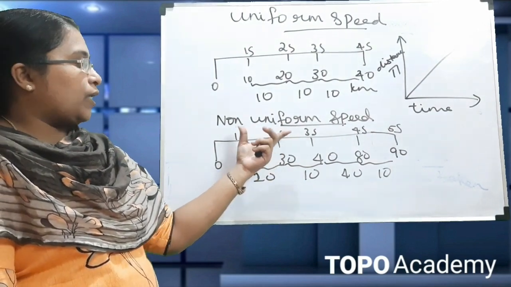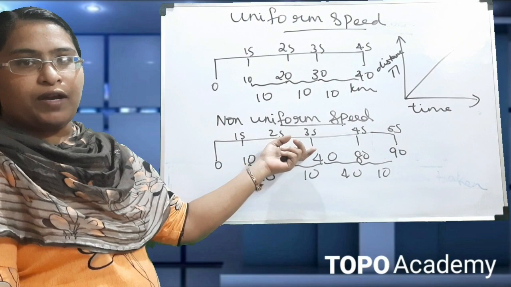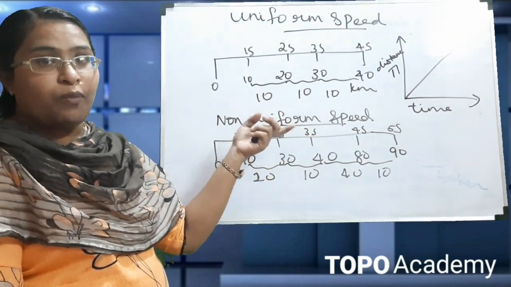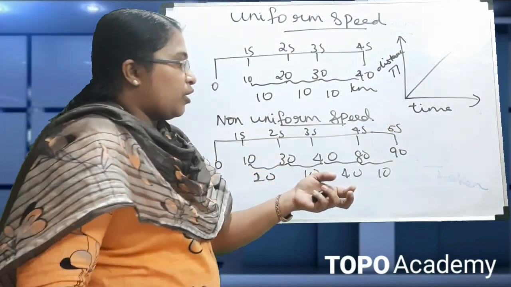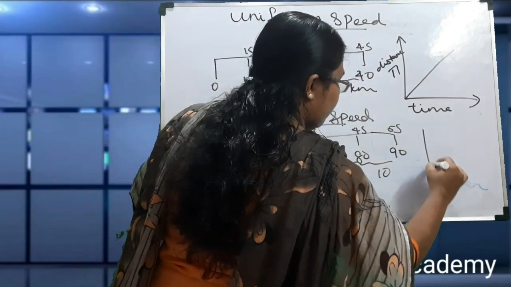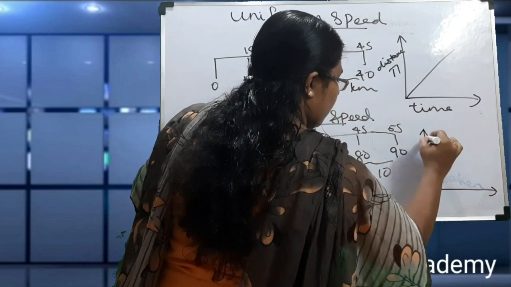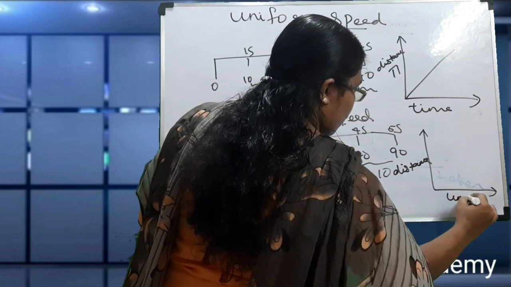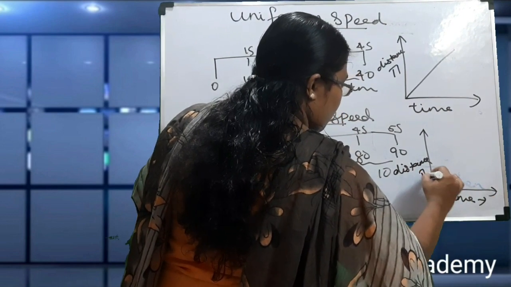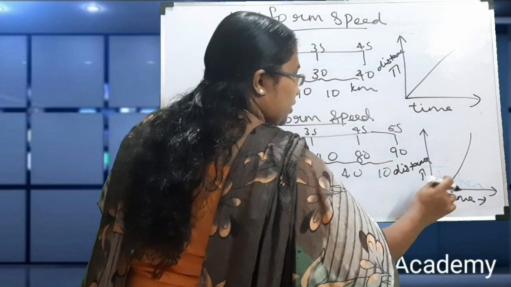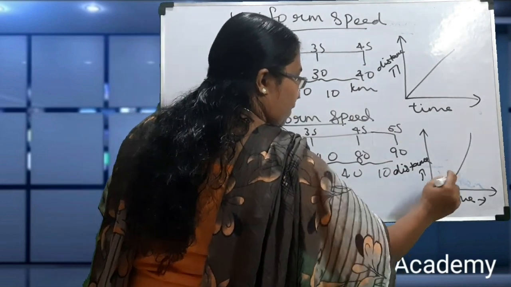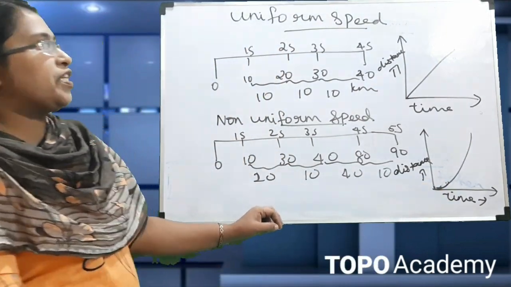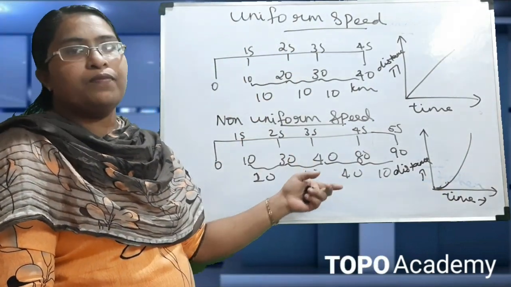If the object has travelled unequal distance in equal intervals of time, such speed is known as non-uniform speed. If we draw a graph for this, we can see we are getting a curve. So that is the difference between uniform speed and non-uniform speed.